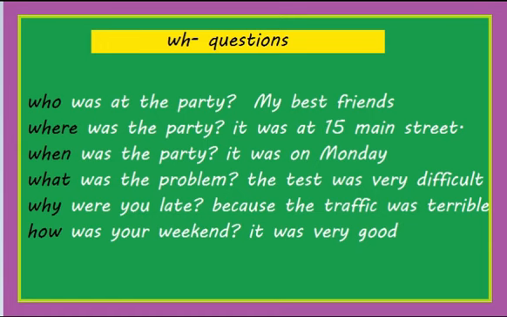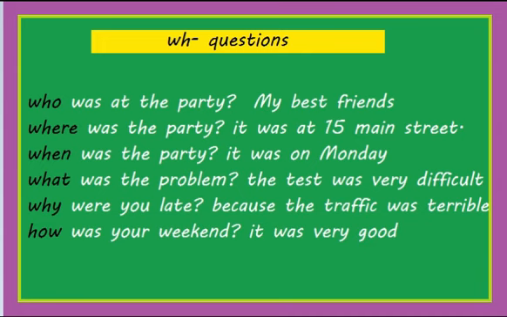Okay, so let's continue with the last part. Remember that we talked about yes/no questions, but we always have two kinds of questions in English: yes/no questions and WH questions. The WH questions are information questions, right?